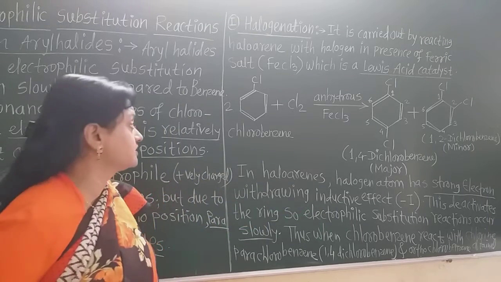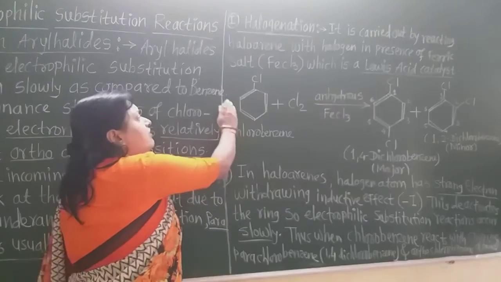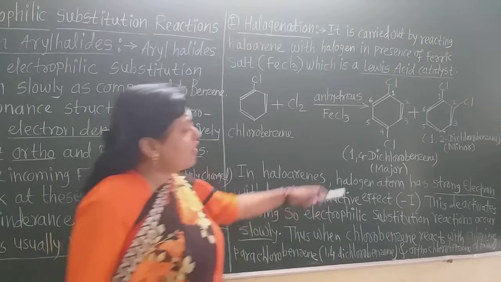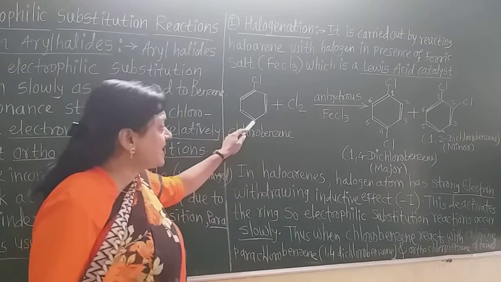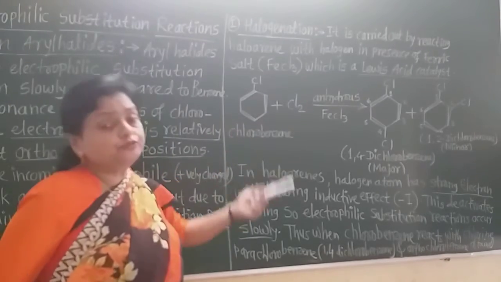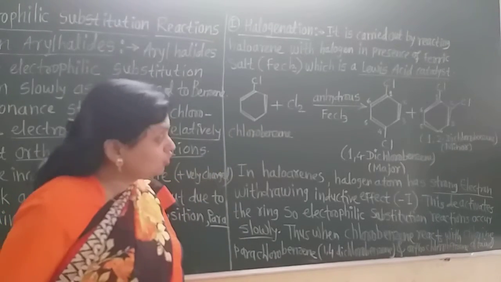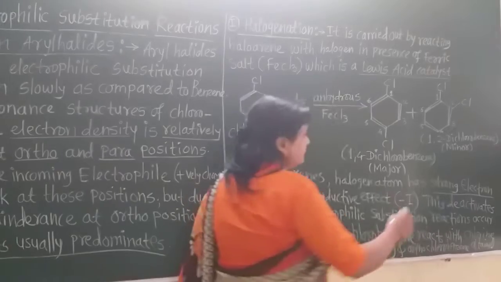to the steric hindrance. Suppose 0.8% of this is formed and 0.2% of this is formed. And this hydrogen and one of the chlorine is again there. So the byproduct is HCl.